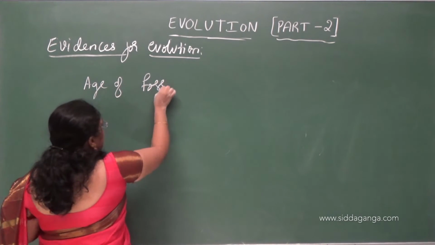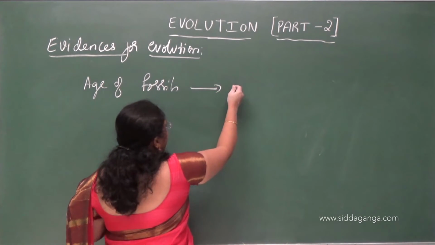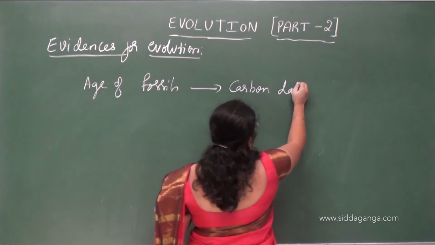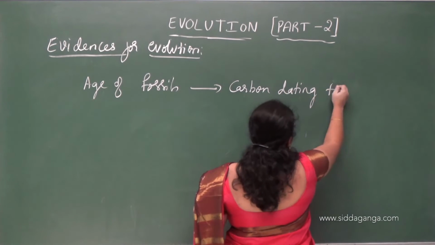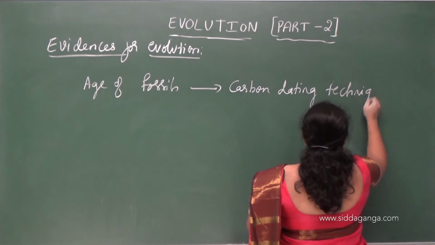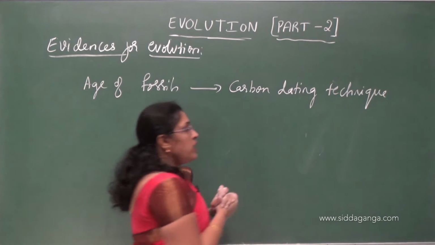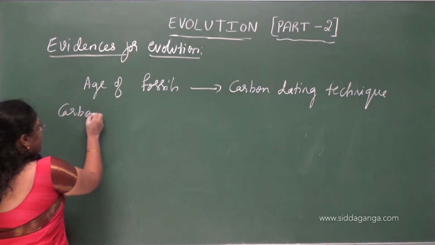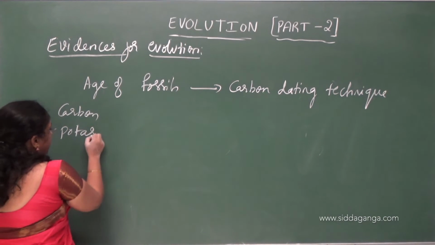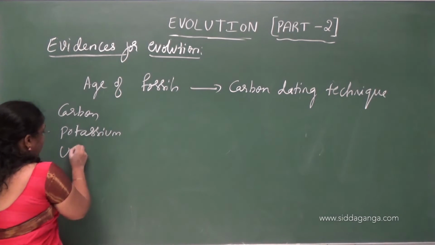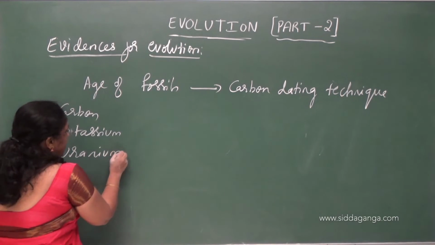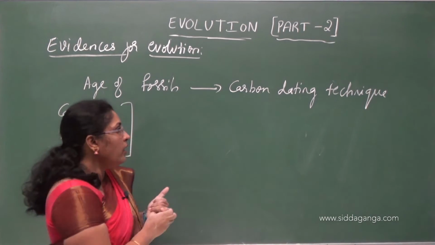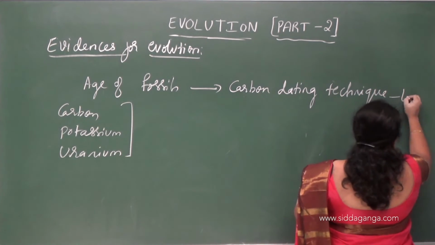The age of a fossil is calculated by the carbon dating technique. The age of fossils can be calculated by using carbon, potassium, uranium, etc. But the most commonly used technique is the carbon dating technique given by Libby.